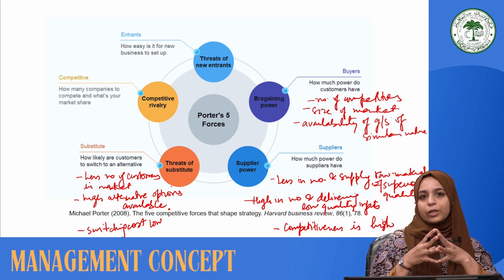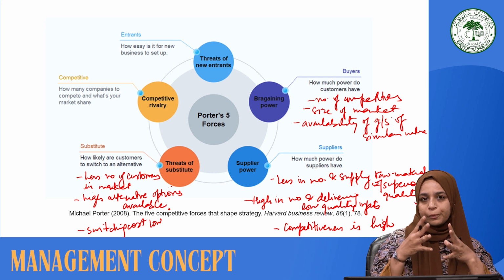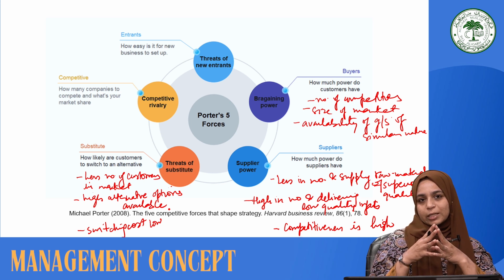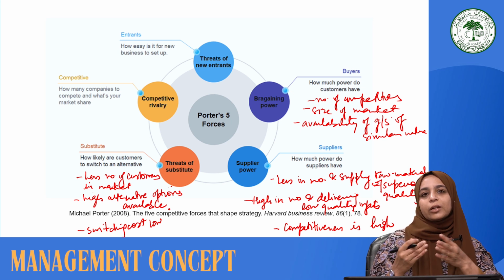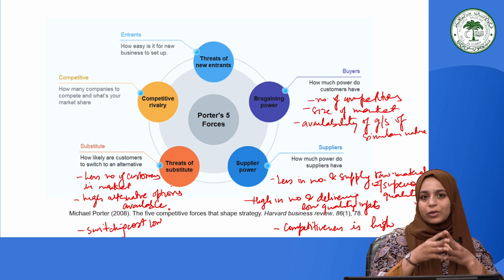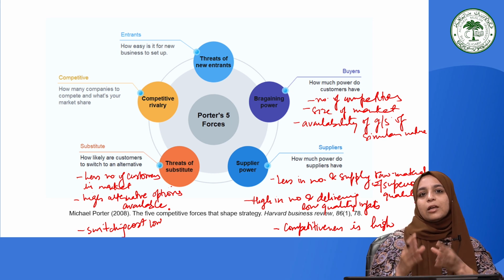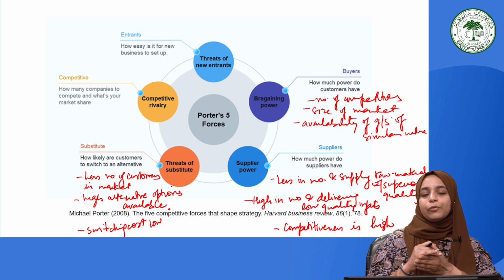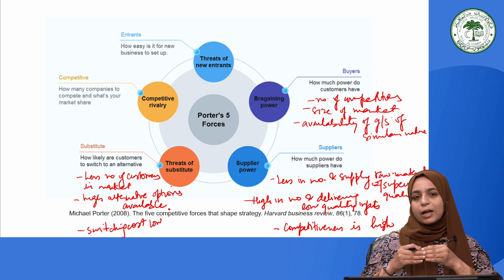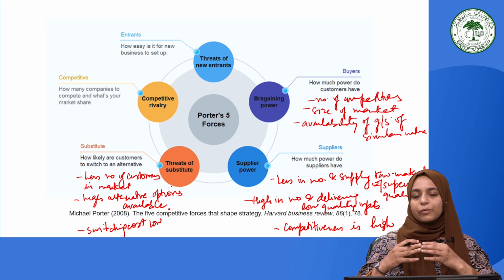And if an organization has to become stronger in this situation, then it has to serve the needs of the customers in a very superior way, so that the alternatives which are available will not be chosen by the customers, no matter whether the number of customers is large or small. The quality of the services and products being served should be so high that they would not prefer to switch, and may even prefer the product of the existing firms at a higher cost.